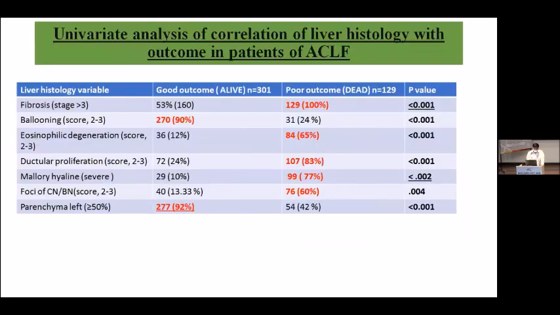So what does the univariate analysis of histology show in predicting the outcome of the patient? Poor outcome is seen in patients with fibrosis more than stage 3. Ballooning carries a better prognosis, while eosinophilic degeneration and ductular proliferation are clinically significant for a poor prognosis. If the remaining parenchyma, after subtracting multi-acinar and confluent necrosis, is more than 50%, the prognosis is good.